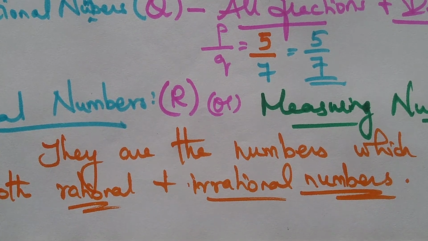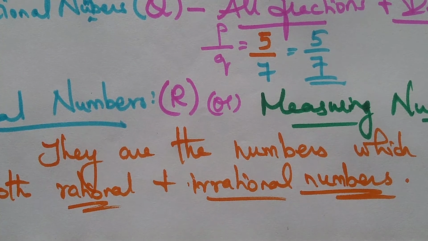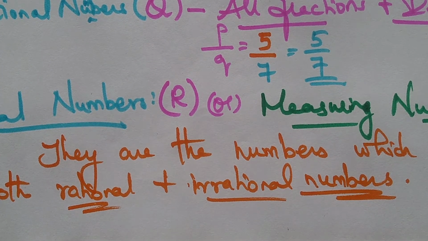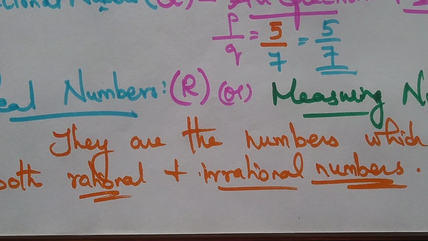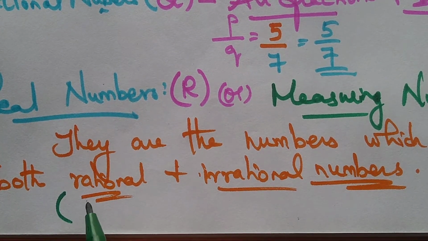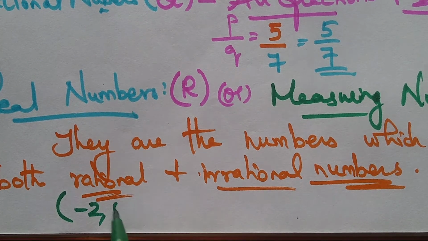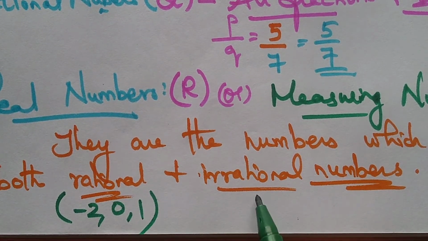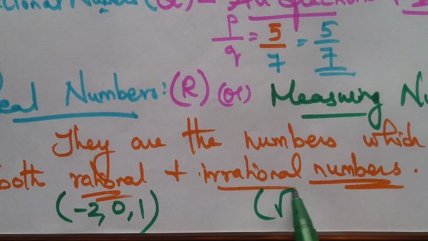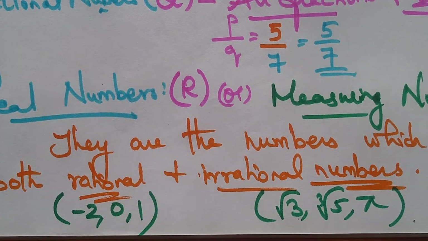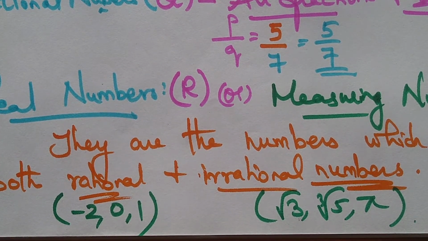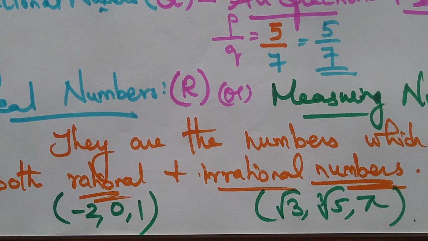In our upcoming videos we can see each and every one of the things that have just been introduced: rational numbers, irrational numbers, and so on. In short, rational numbers are like integers. For example, we can write rational numbers as -2 or 0 or 1. And for irrational numbers, we can write the numbers in the form of a root, or we can also represent them with some symbols or expressions. So these are the introduction.